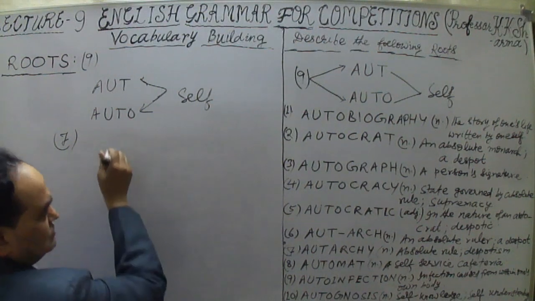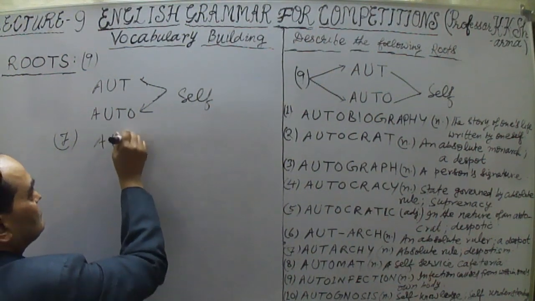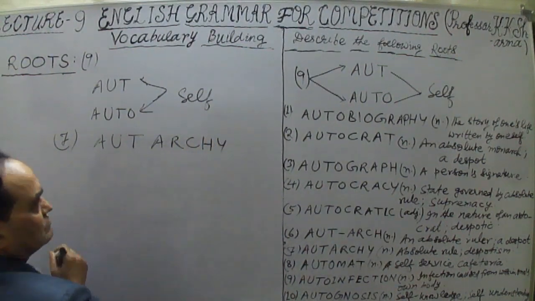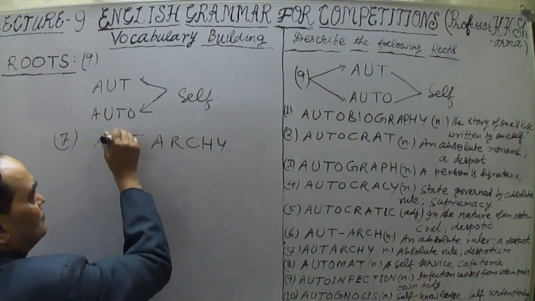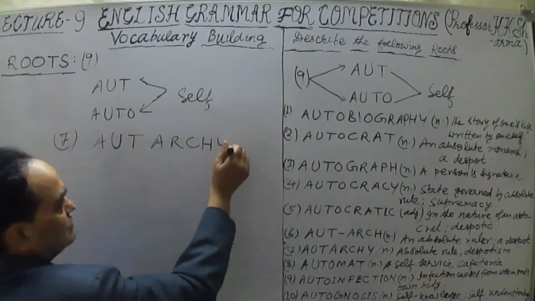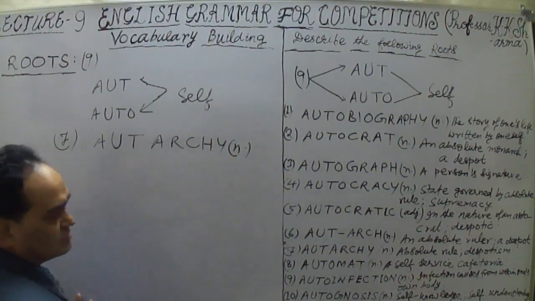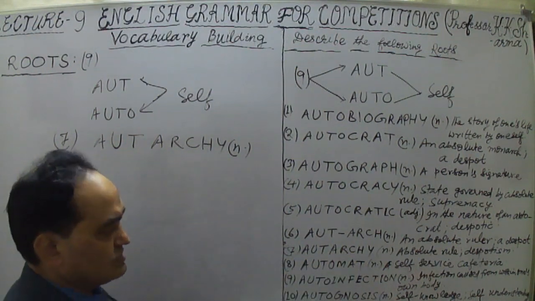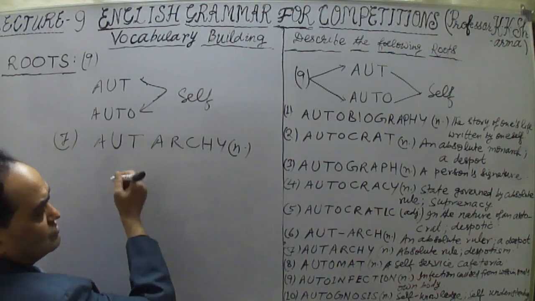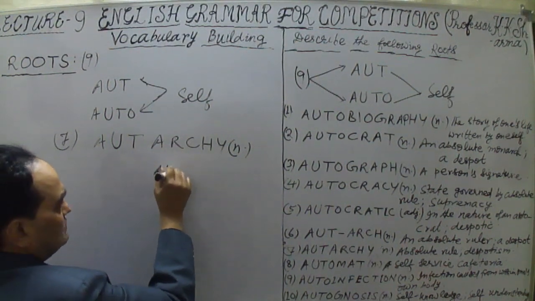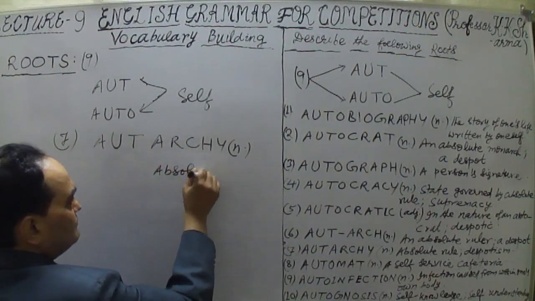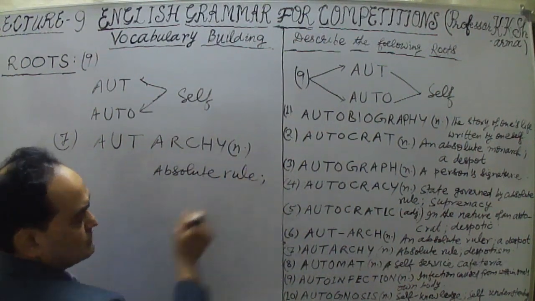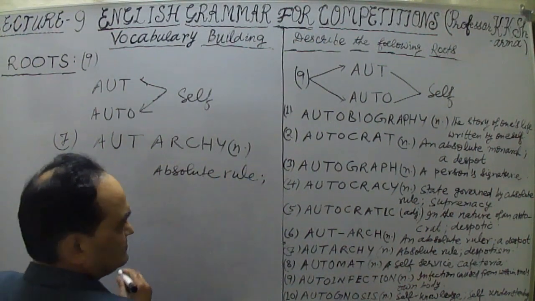Let me talk about the seventh word, which is autarky again. Autarky or autarchy is a noun. The seventh is absolute rule by an autark person, an absolute rule, or known as despotism.